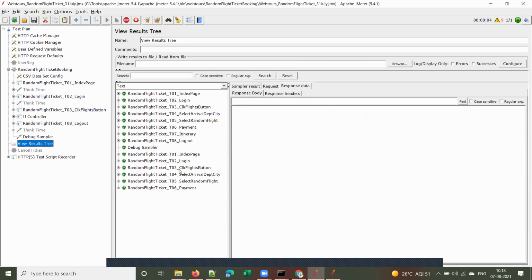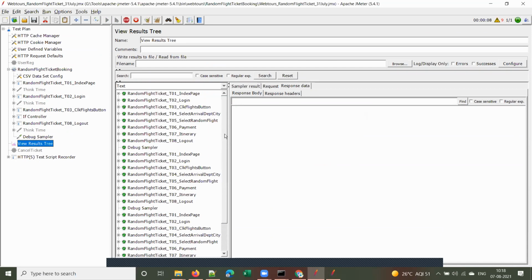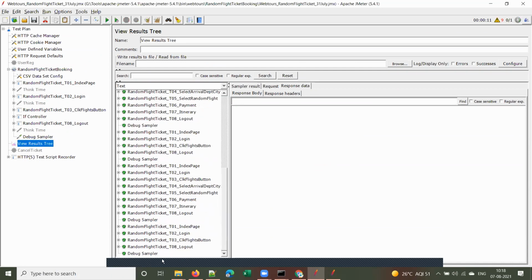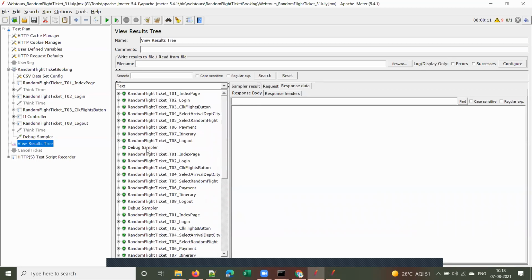One iteration completed, second iteration started, you can see. And observe this scroll bar here. If you want to make use of the scroll bar, use this scroll automatically. Now see here, the scroll bar comes down automatically if you select this one. Understood, guys?